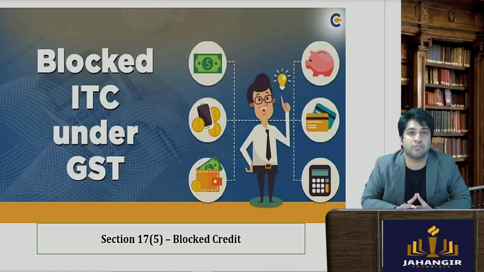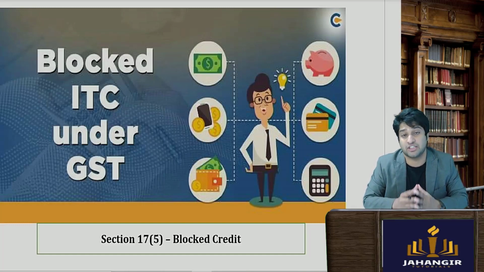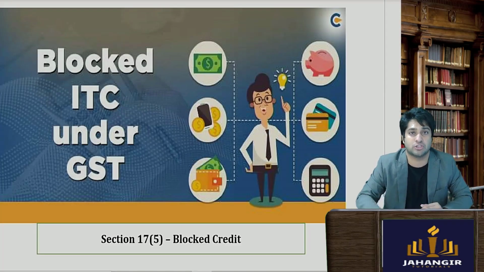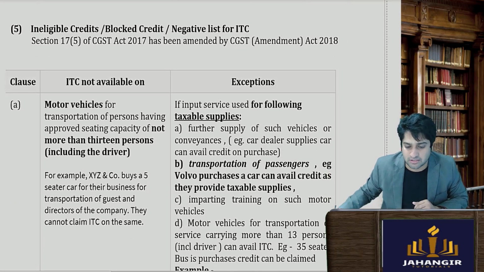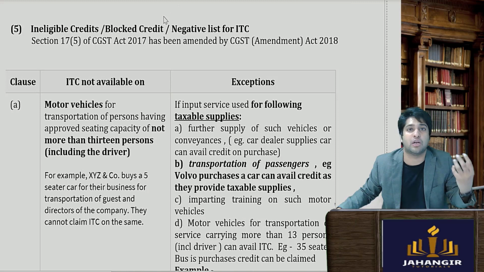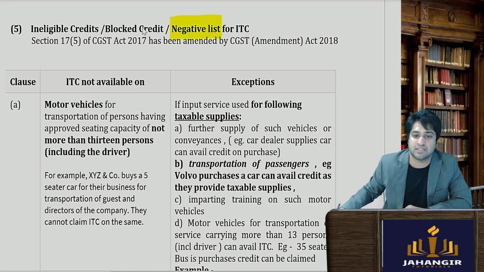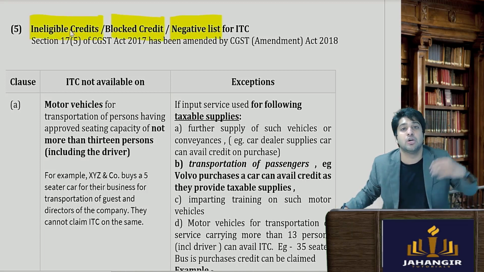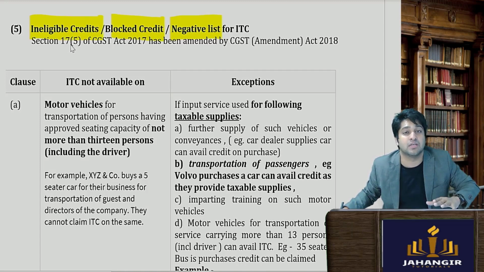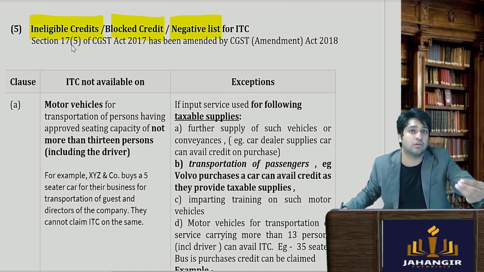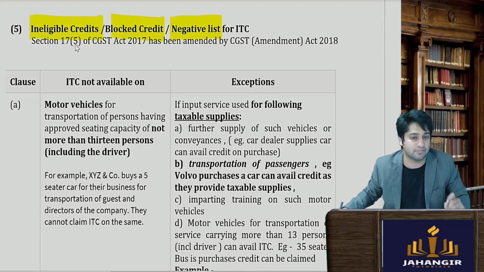Now we'll be starting one of the most important subsections of section 17. That is section 17 subsection 5, which talks about block credits. Block credits simply means credits which are blocked or ineligible or not allowed to be taken. So these are also called the negative list, block credits and ineligible credits. Taxes paid on purchases of these items are not allowed, or credit is not given for these items.